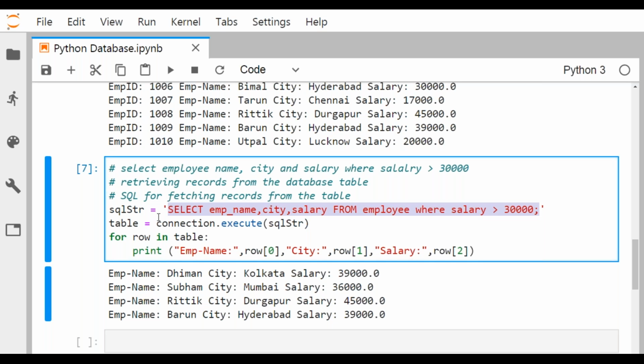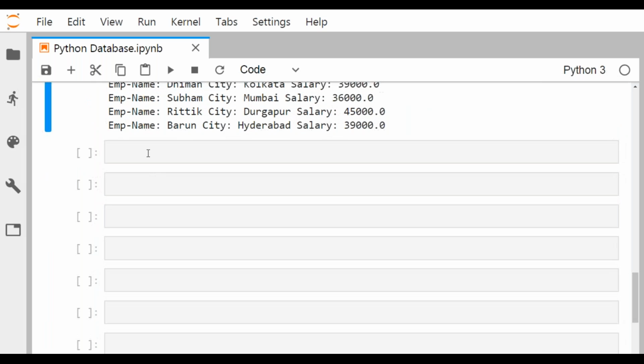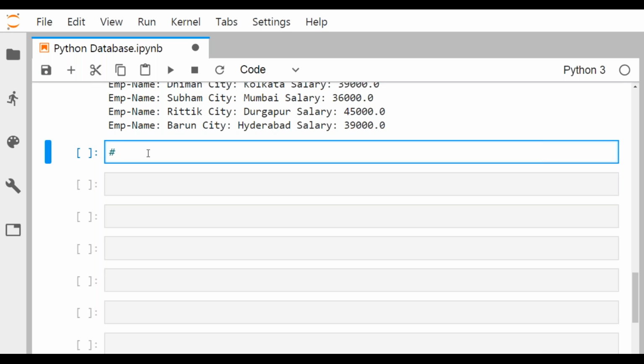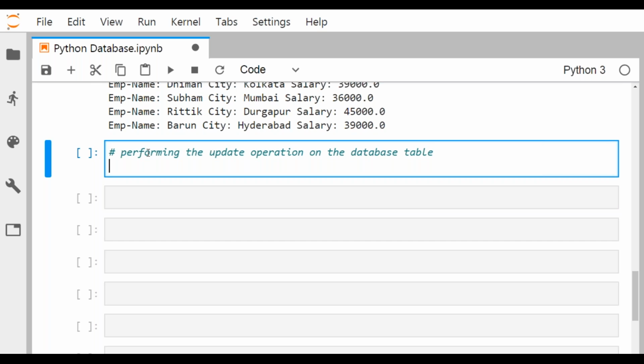So let me go for another operation, say update, performing the update operation on the database table. Okay, so I shall be writing this one. What is the query?